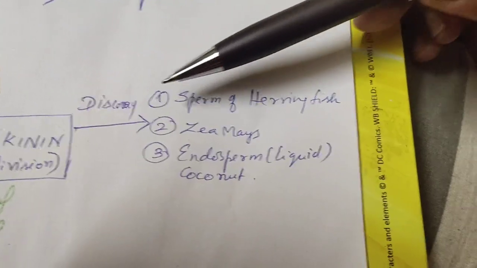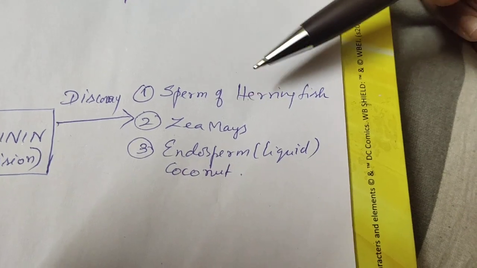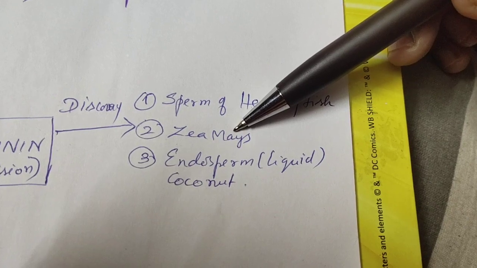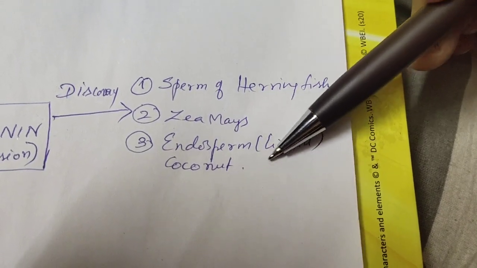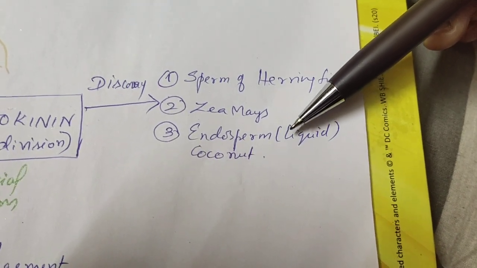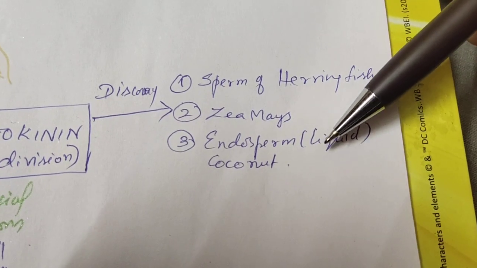The discovery portion: it was actually discovered first in an animal, in the sperm of herring fish, later in yeast, then in the liquid endosperm of coconut. So even now, drinking tender coconut water is said to be good because it has a large amount of zeatin in it.